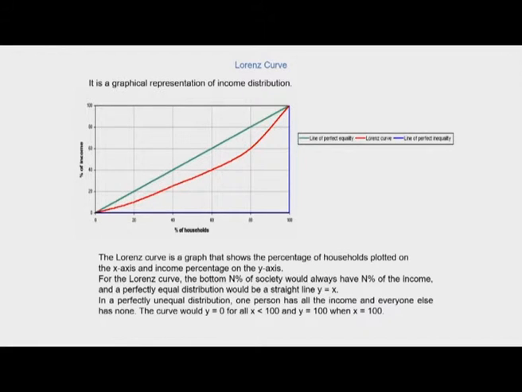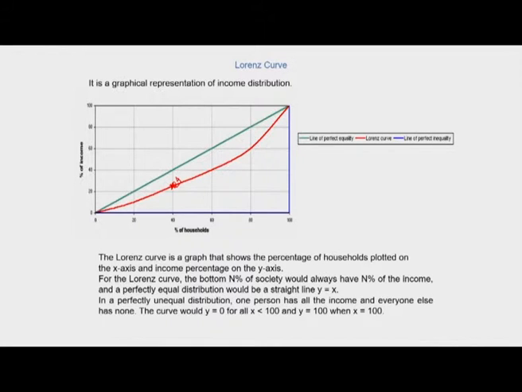So if we are plotting the y value here, let's say about 24, then what we are essentially saying is that 40% of the households control about 24% of the total income or wealth.